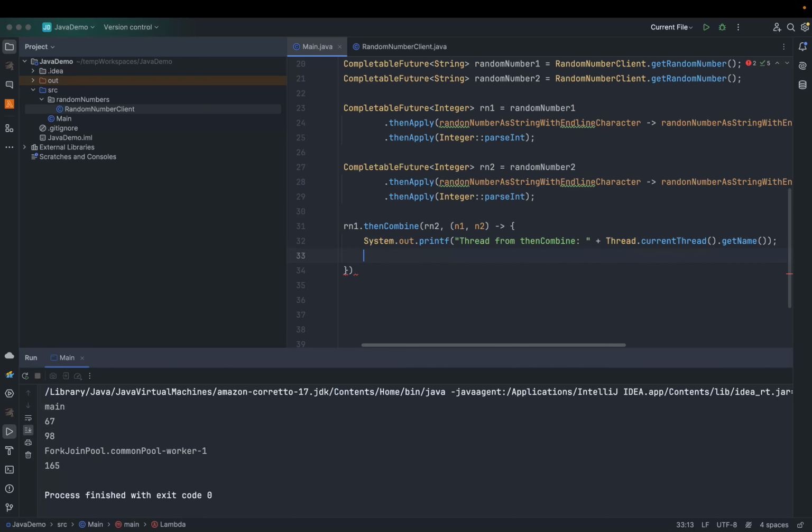Okay, then we can print just n1 and n2, just to see, although we want to combine the values. Okay, and here we can return n1 plus n2. So this also returns a CompletableFuture, and it will return the combined response.